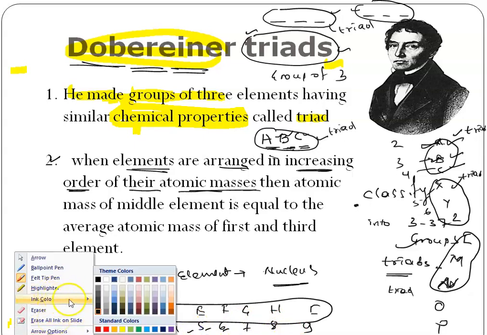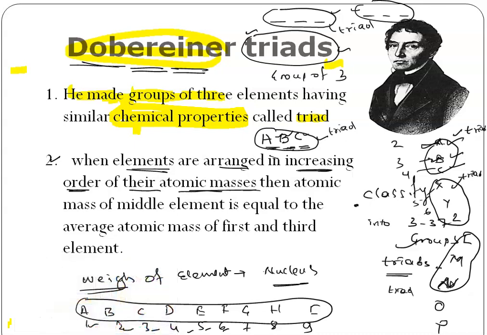Next, let's see what he is saying. Atomic masses. Then the atomic mass of a middle element is equal to the average atomic mass of the first and third element. That's it, simple. So here what I did, simple, he is Dobereiner.